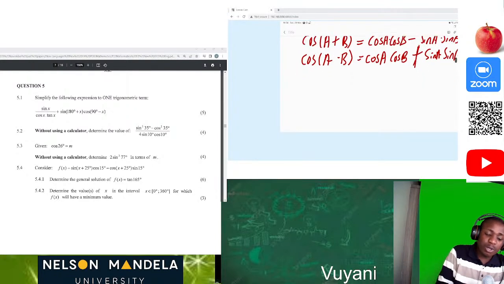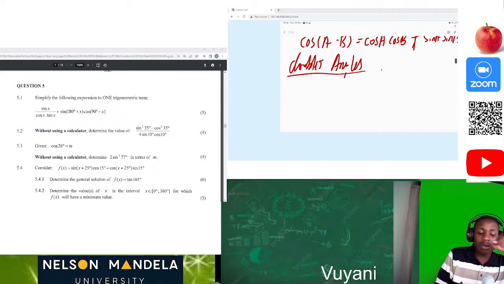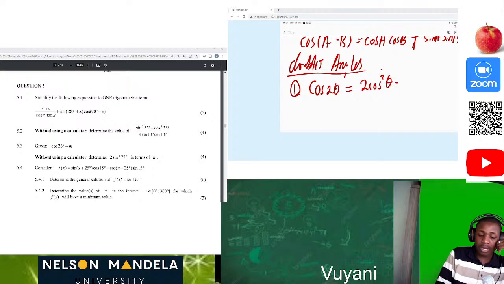Then also we have what we call the double angles. The first one is cos 2 theta, which can be equal to 2 cos square of theta minus 1. It can also be equal to cos square of theta minus sine square of theta. It can also be equal to 1 minus 2 sine square of theta.